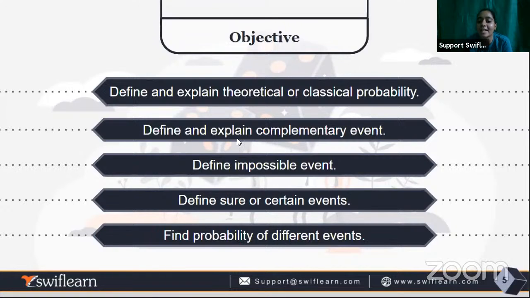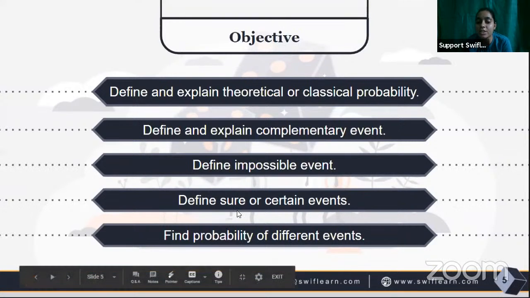After that, we will define and explain the complementary event and see how complementary events work in probability. Then we will see impossible events, and how impossible events even have some sort of probability. Then we will see the sure and certain events. Then we find the probability of different events which occur in our questions.